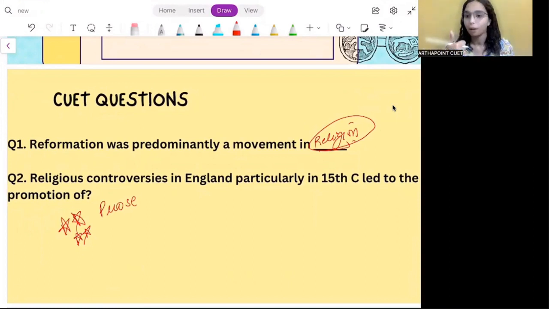Now printing developed, right? People were angry, people were anxious, people were questioning. Now poetry was a very beautiful form, right? Poetry still is a very, very beautiful form.